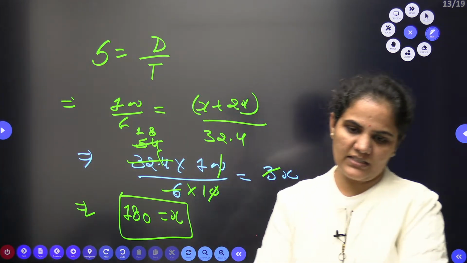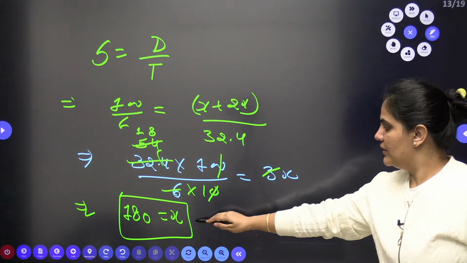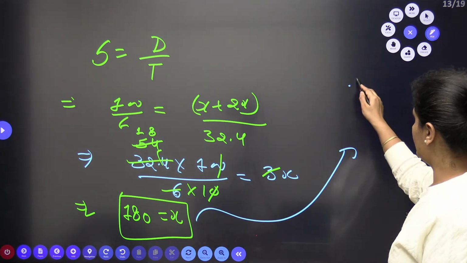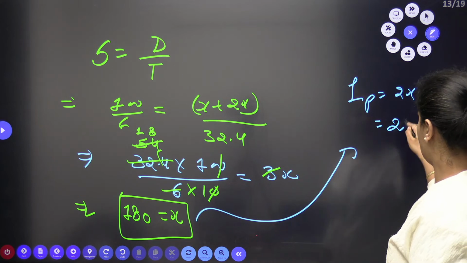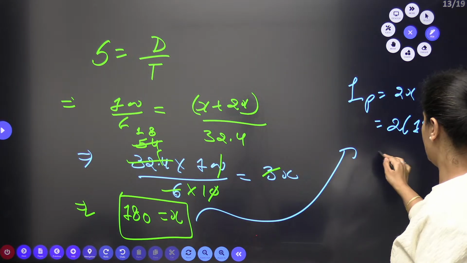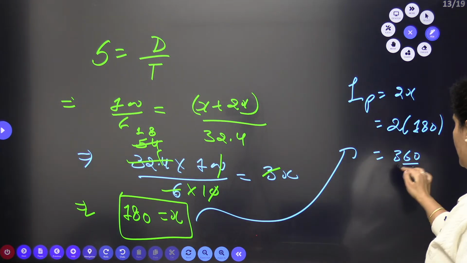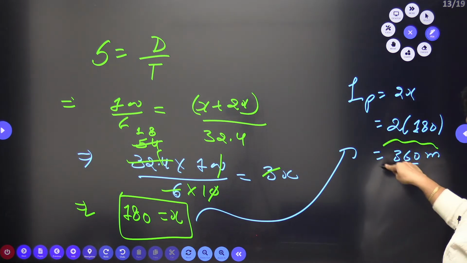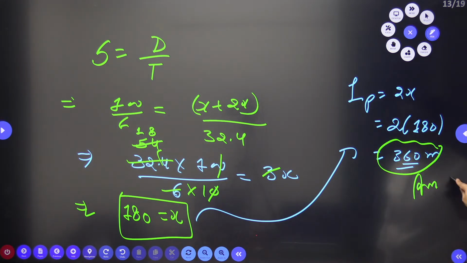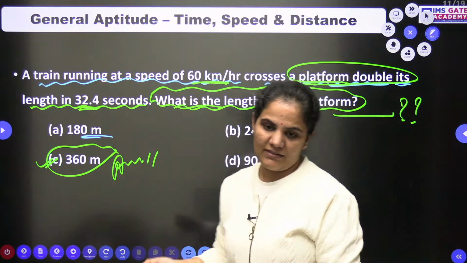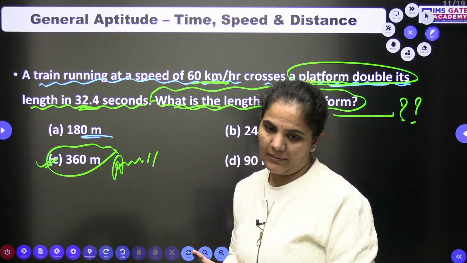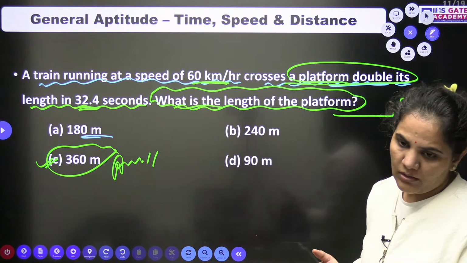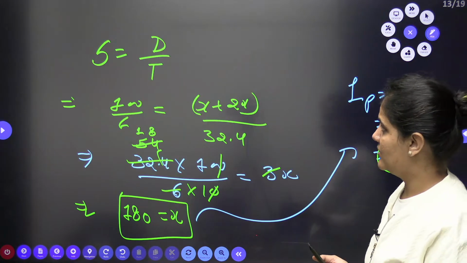When x equals 180, you need to find the length of the platform, which is 2x. So this will be 2 into 180, and your result is 360 meter. Your result will be 360 meter. So very easily we can approach this one again. Clear? Shabash. Very good, bacho. Now let's go for the next question.